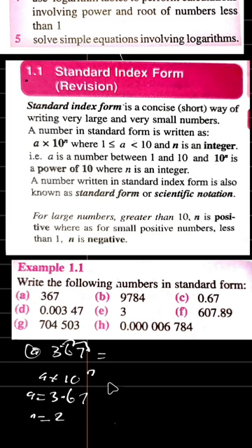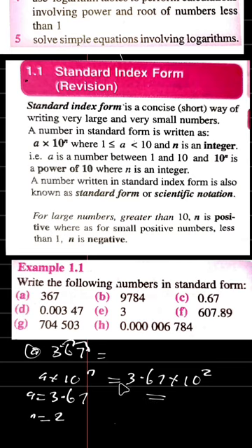Now let's put it into the general expression. So A is equal to 3.67, multiplied by 10 to the power of N, which is 2. So if you write 367 in standard form, the answer is equal to 3.67 times 10 to the power of 2. That is the answer to this problem. Very simple and very easy way to solve standard form. Hope you guys understand it.